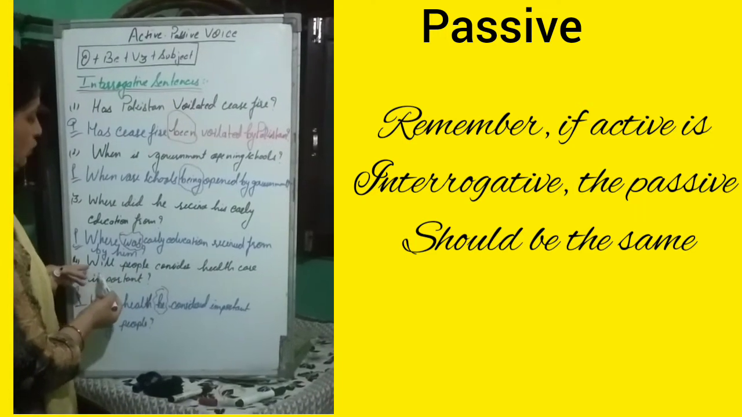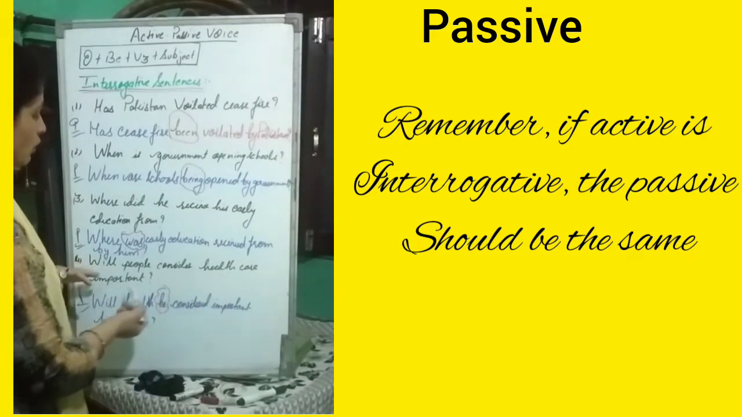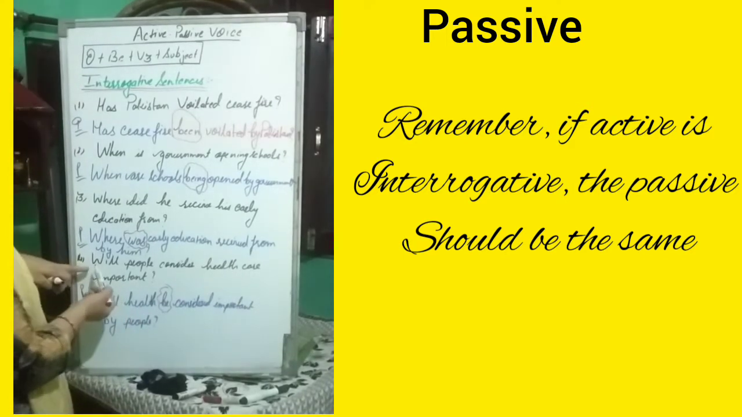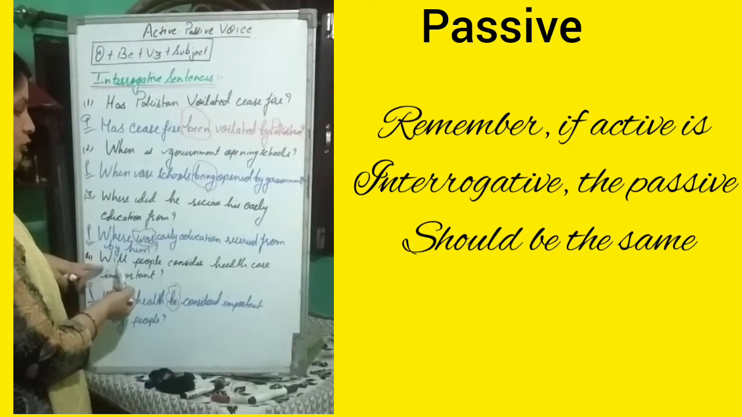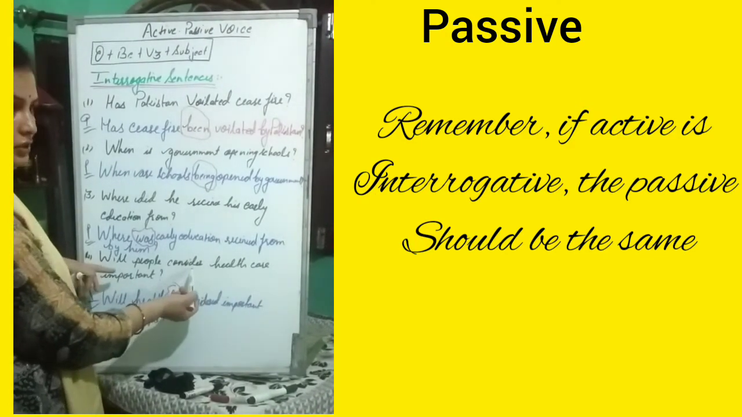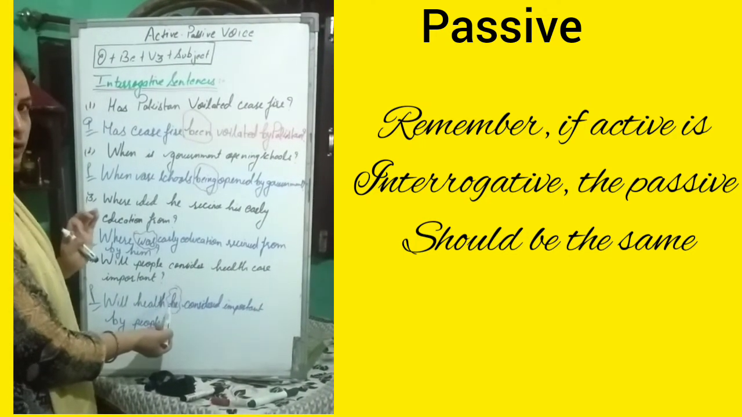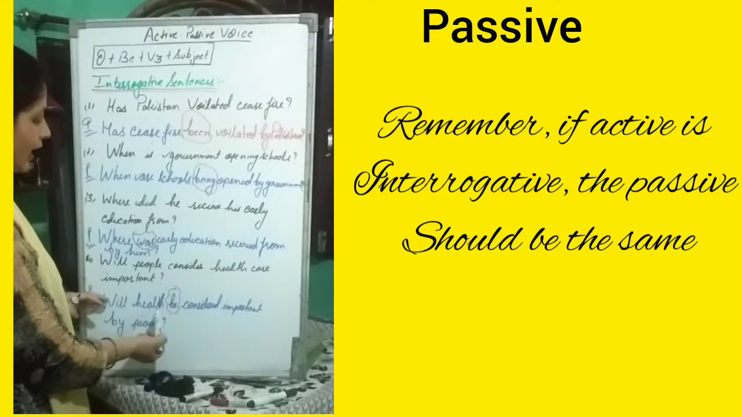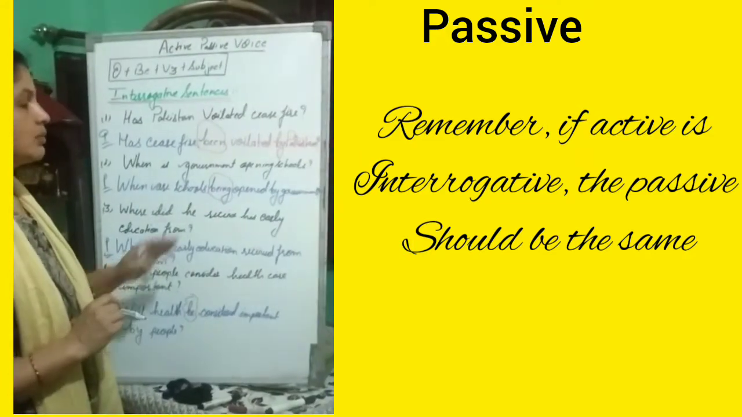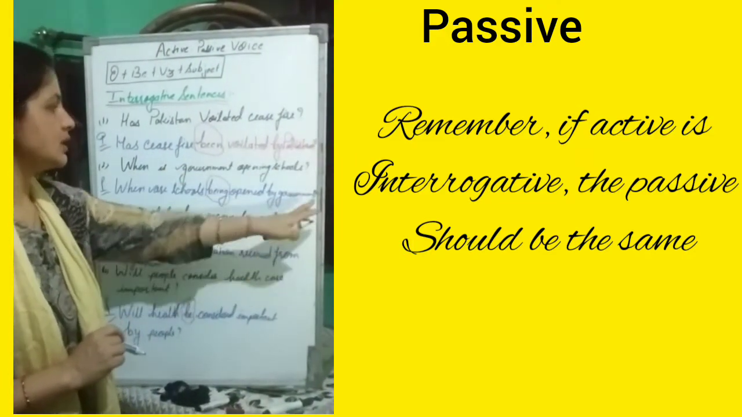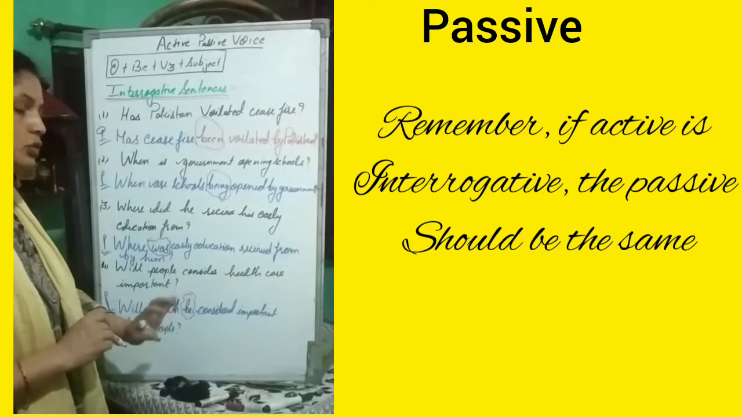And in the fourth sentence, will people consider healthcare important? We have to just check which verb is used here. We can see that will is used here, so we are talking about future tense, and consider is used here, which is the first form. So we are going to use the actual form of the verb, that is be. So, will healthcare be considered important by people? Another important thing is that you have to place the interrogative mark at the end of the passive voice interrogative sentences. No changes will be there.